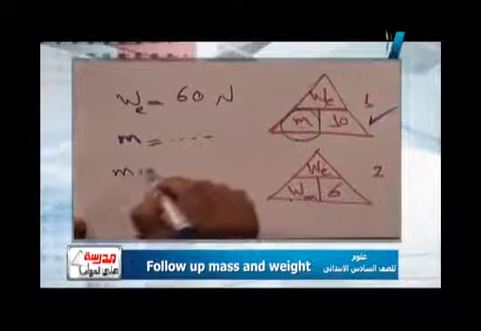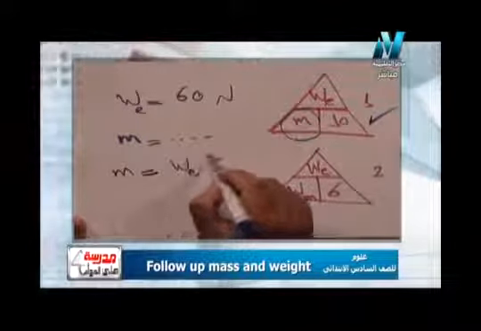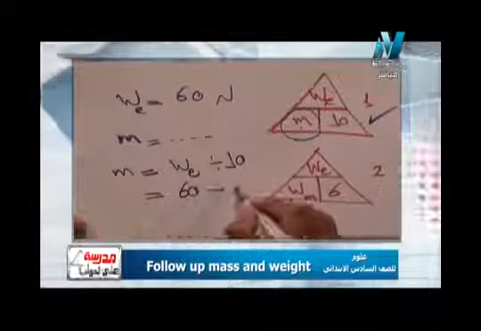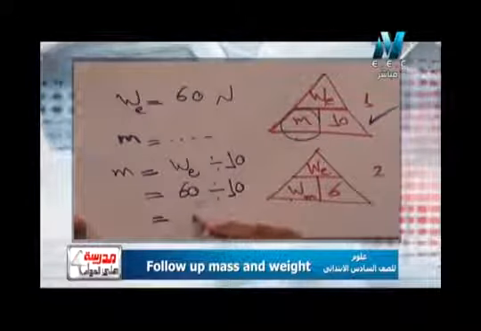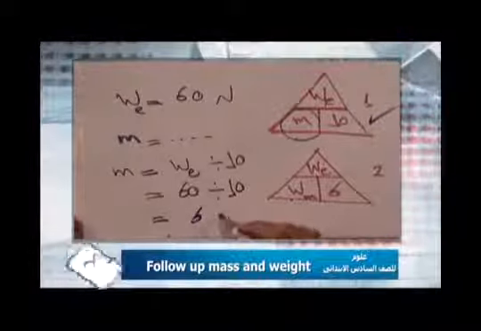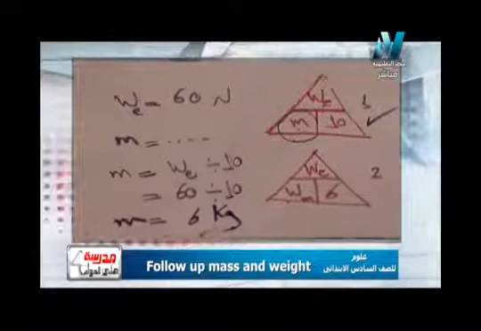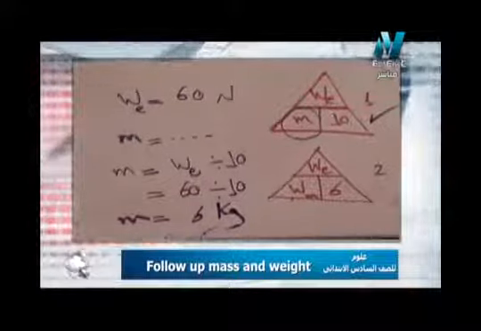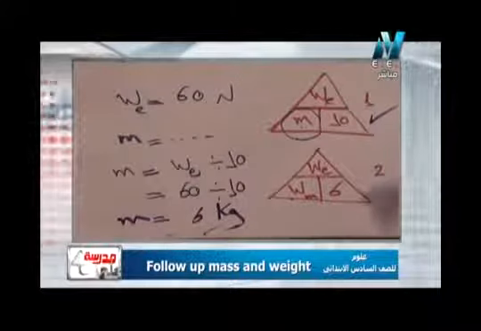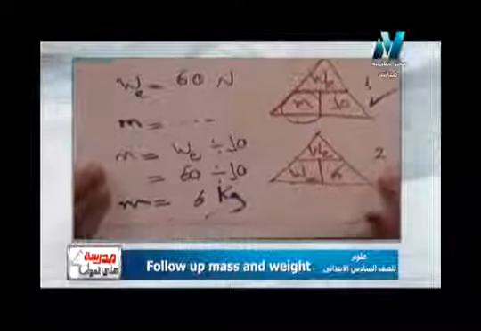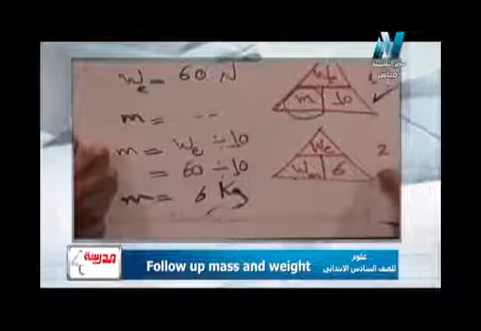So mass equal weight on the earth divide 10. It will be 60 divide 10 equal what? Equal 6. 6 what? 6 kilogram. Why? Because I want mass. So what about the second demand? Second demand is the mass on the moon. What about the mass of this body on the moon? Surely it will be what?